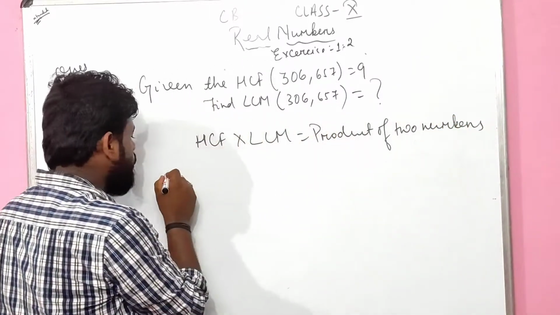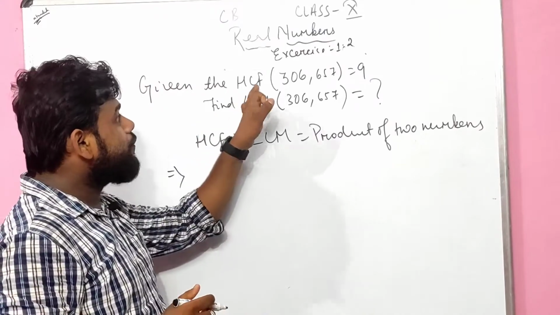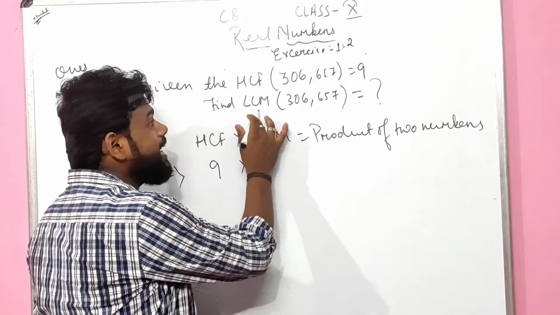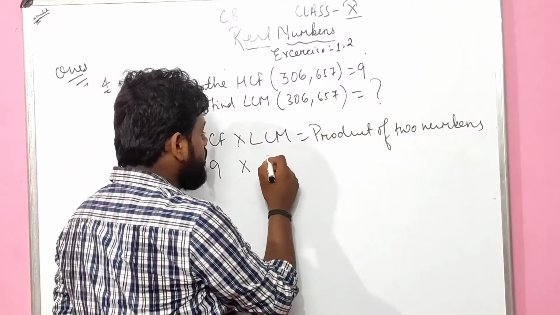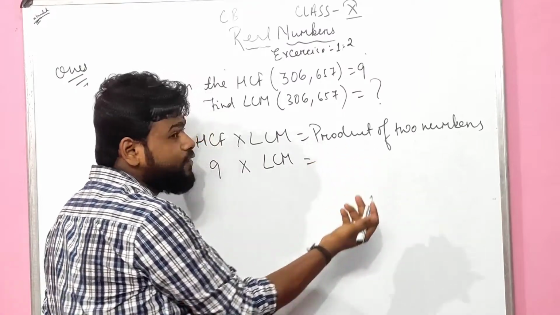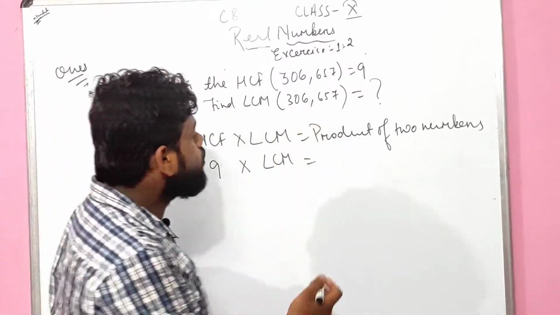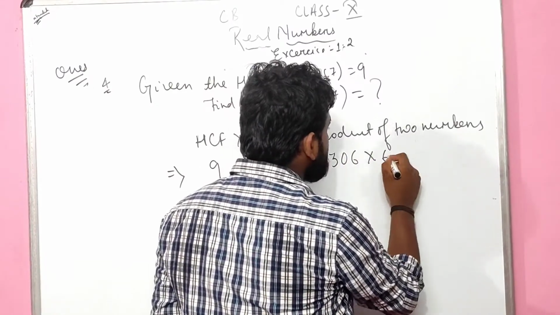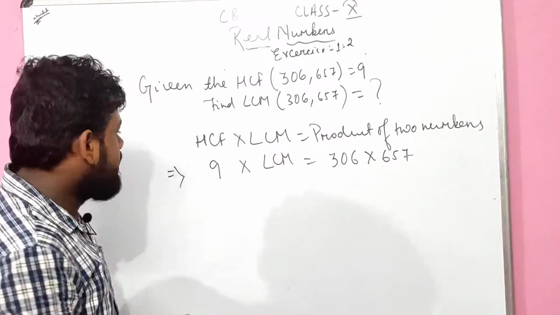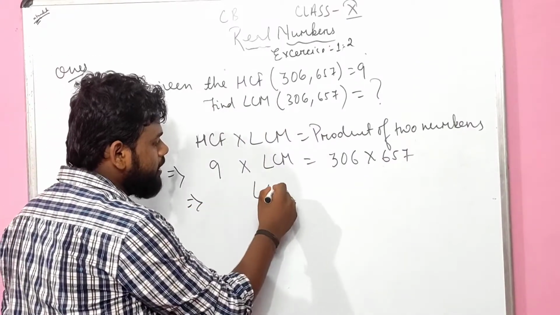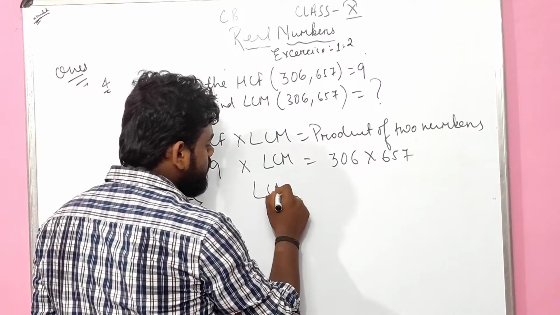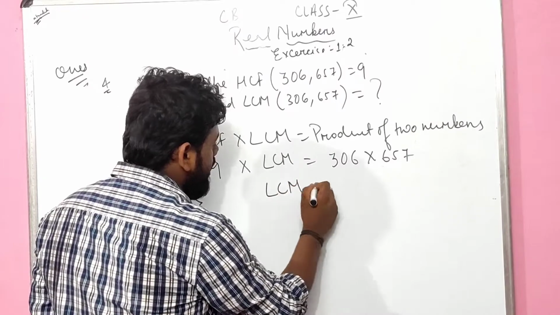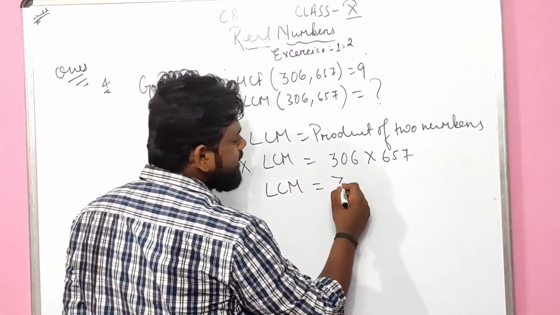See, what did I get here? The HCF of this and this equals 9. The LCM I did not get, that's the reason there is a question mark. But I have the product of the 2 numbers, that is 306 times 657. So the LCM will remain here, and the 9 will go to the RHS. It will become 306 times 657 divided by 9.